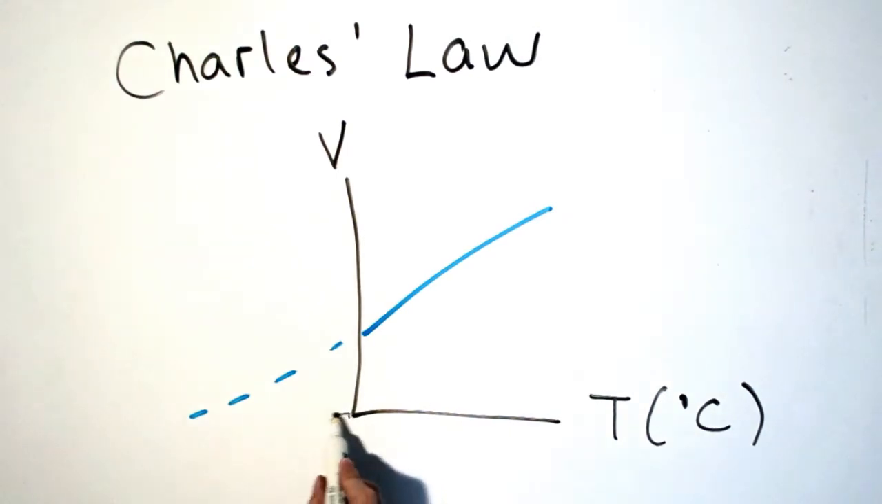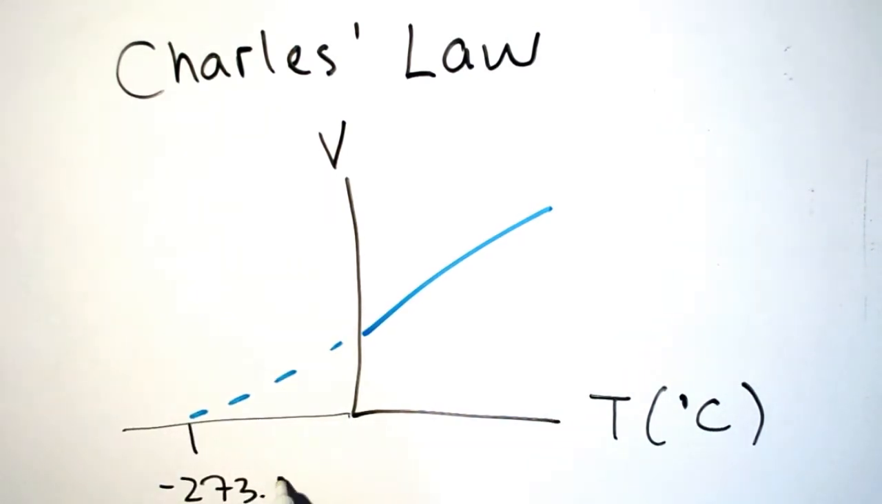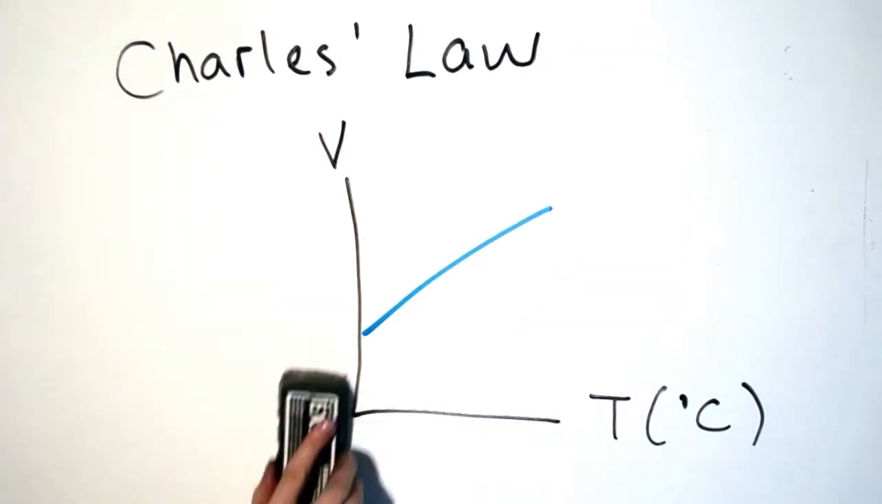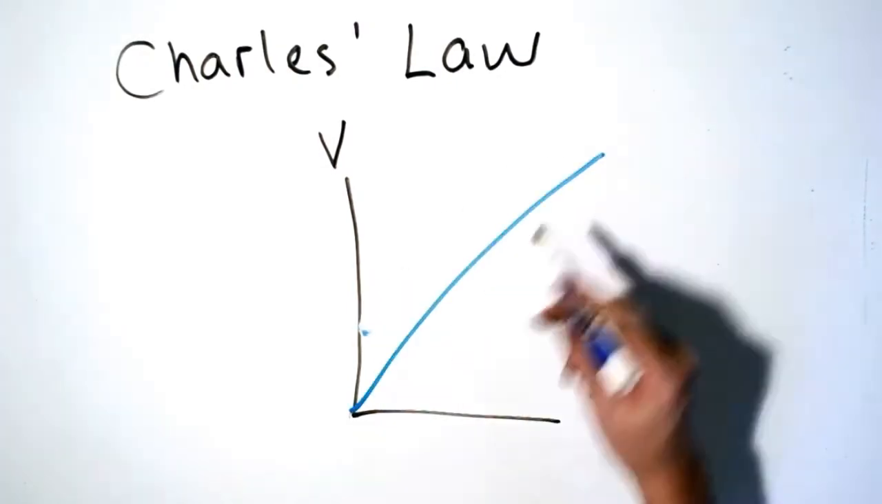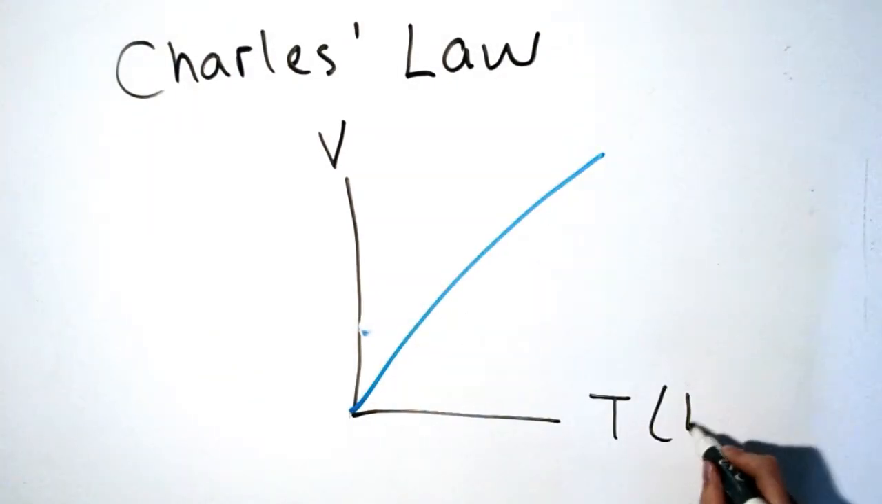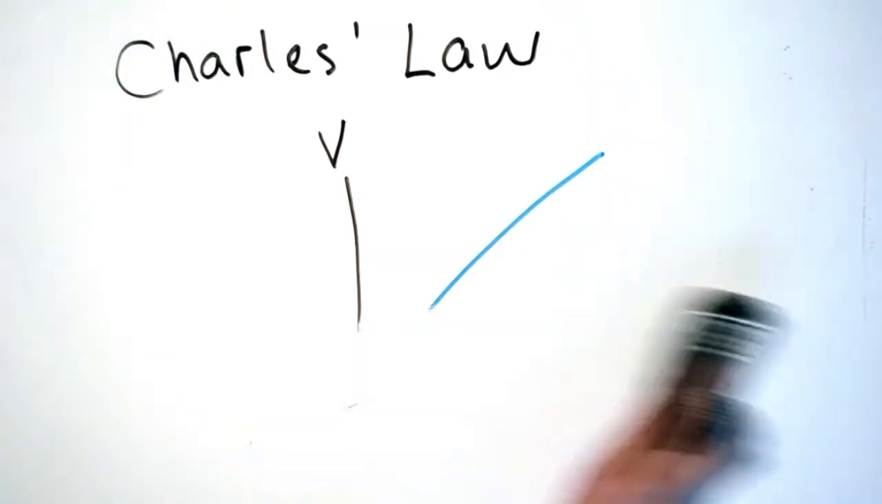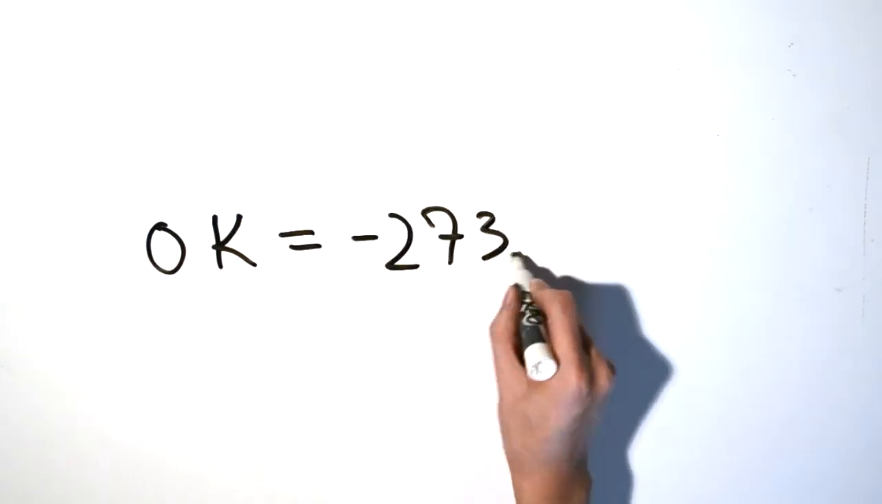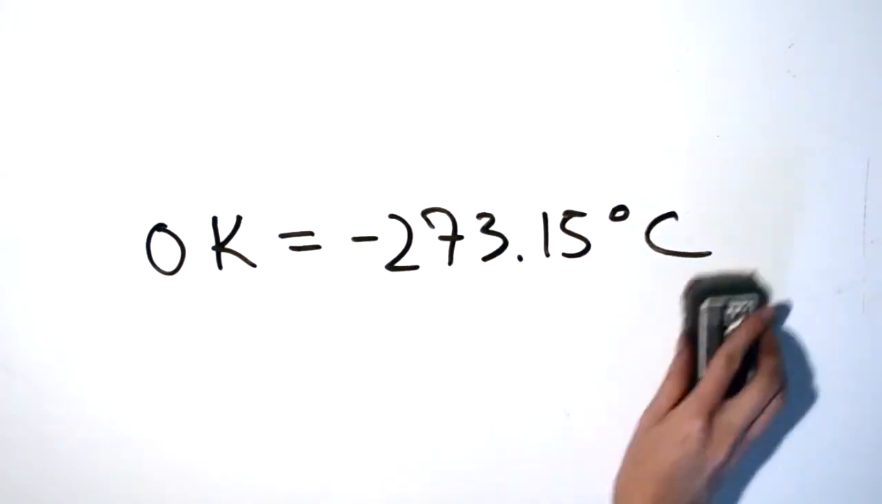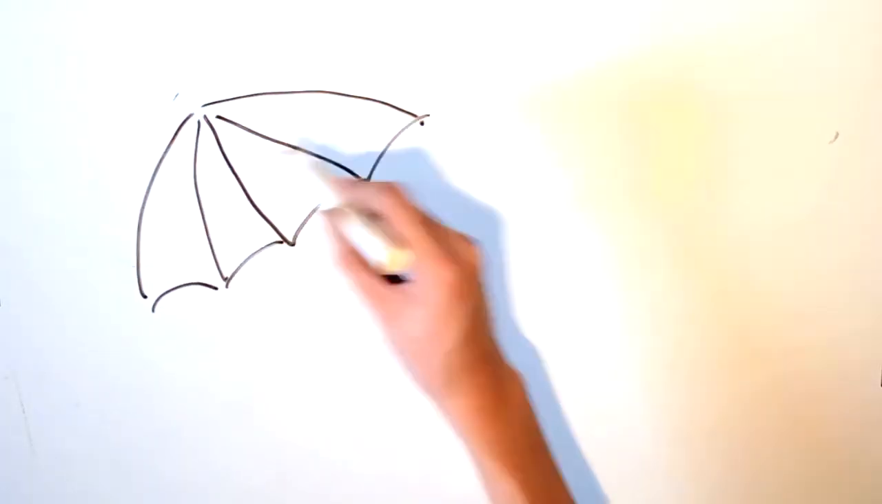If we extend the graph to the left, we notice that the temperature when the gas's volume is 0 is negative 273.15 degrees Celsius. This is known as absolute zero and is 0 on the Kelvin scale. That is why we always measure temperature in Kelvin for calculations in chemistry. Thus, 0 Kelvin is negative 273.15 degrees Celsius. Little Kalvin's back.